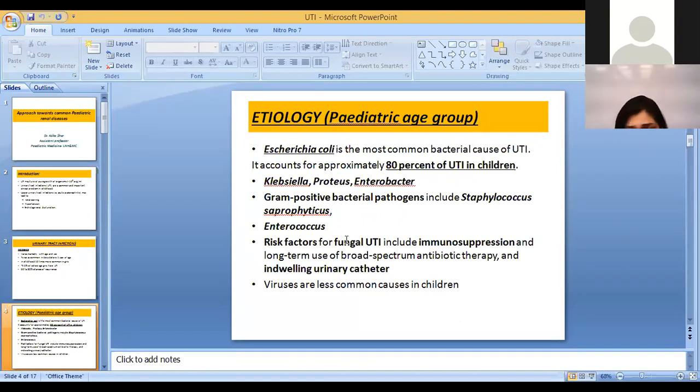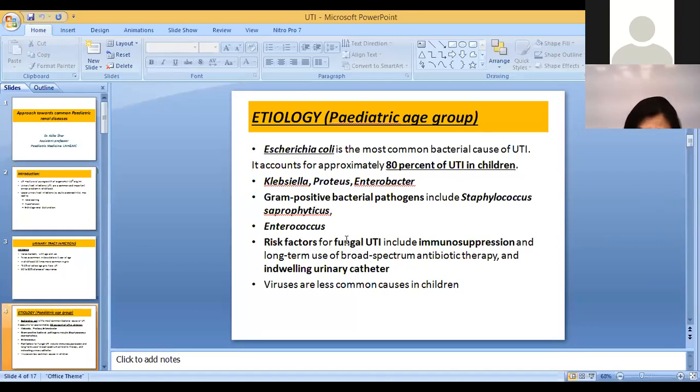There are other organisms which can cause urinary tract infection, such as Klebsiella, Proteus, Enterobacter, and gram-positive bacterial pathogens like Staph, Streptococcus, and Enterococcus. These are the organisms which commonly occur in urinary tract infection in the pediatric age group, but the most common, which accounts for 80% of urinary tract infections, is E. coli.